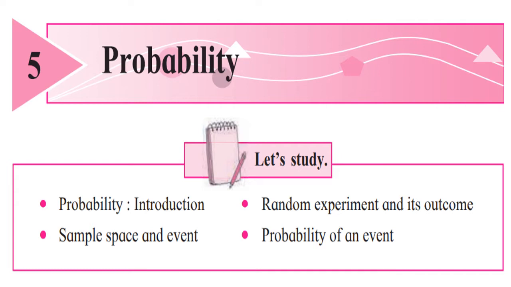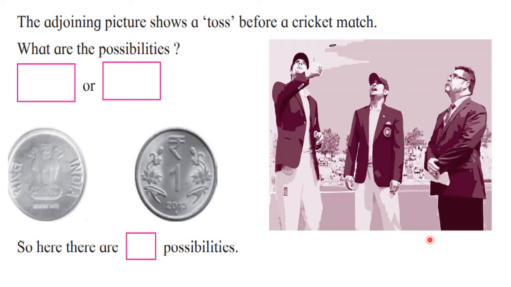So let us start with a simple example. Here you can see the picture which shows a toss before a cricket match. You know that in a cricket match a coin is tossed.